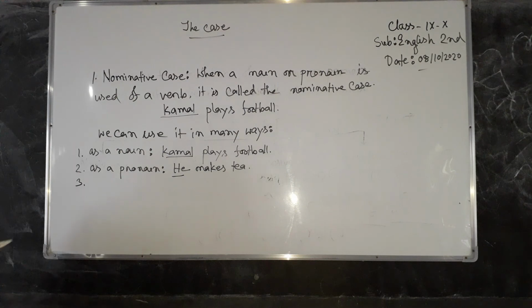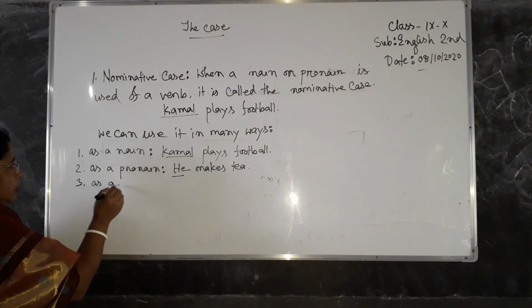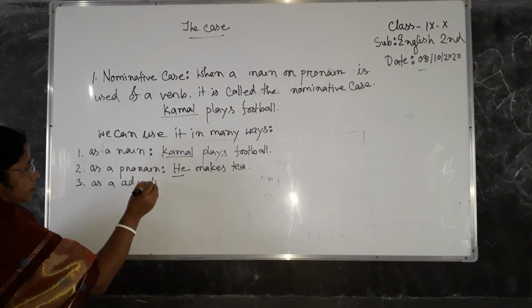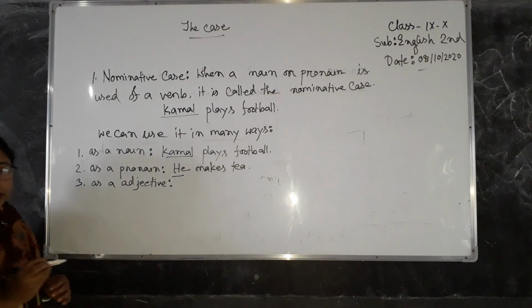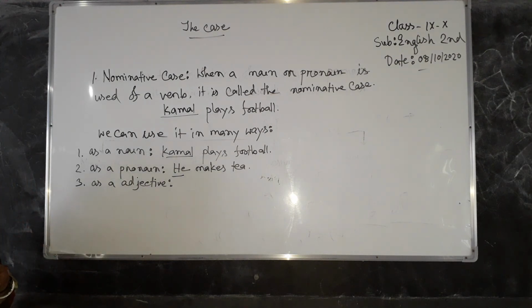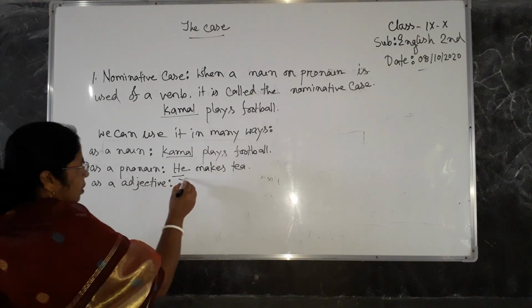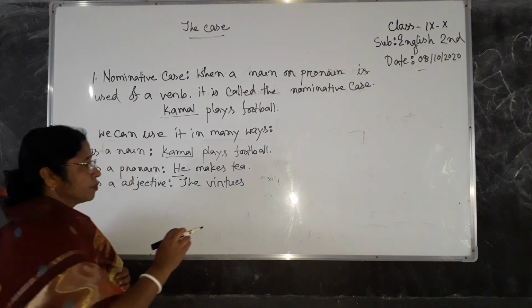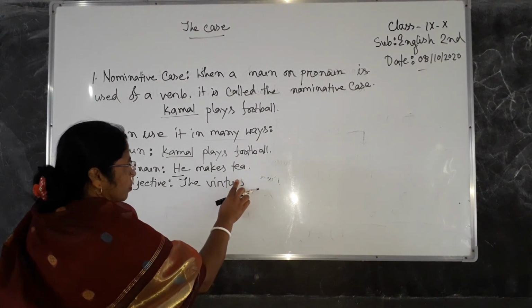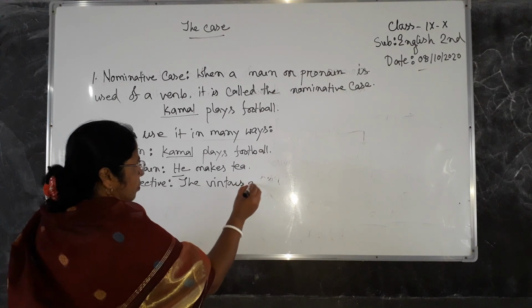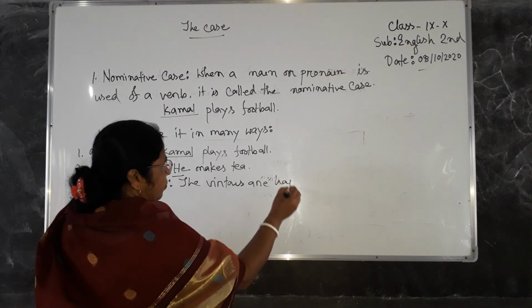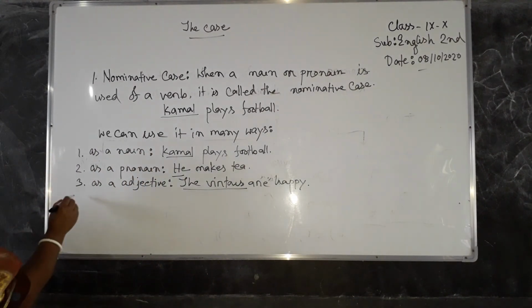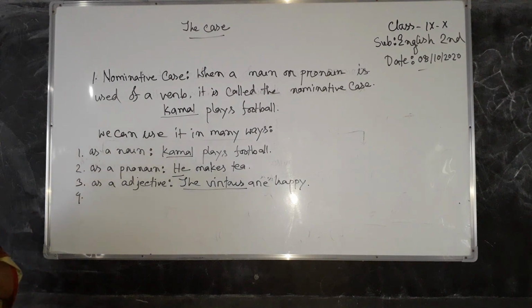Number 3, as an adjective. As an adjective, we can use the example: The virtues are happy. The virtues, adjective. Number 4, as an infinitive.